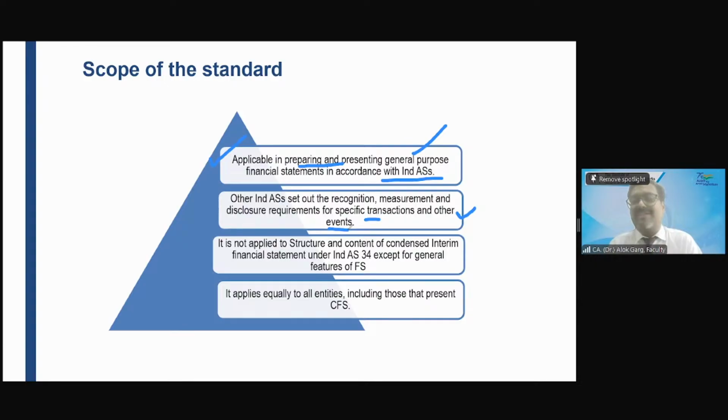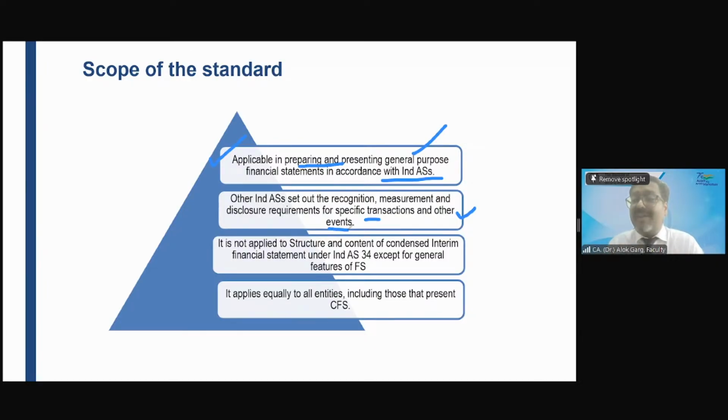Who has taken care of this requirement? Ind AS 16. When you read Ind AS 16, and I will teach you Ind AS 16, it gives you guidance about recognition, measurement, presentation, and disclosure of property, plant, and equipment.